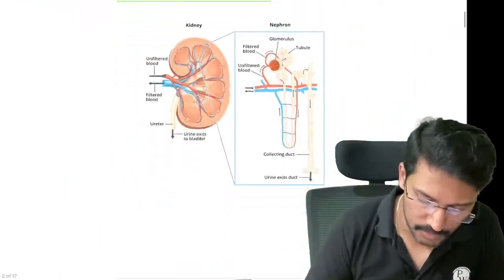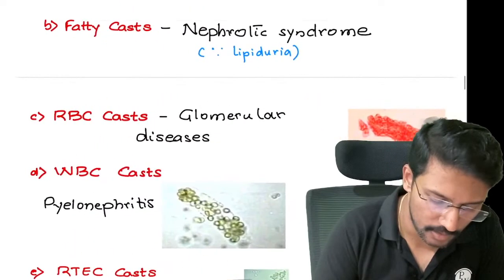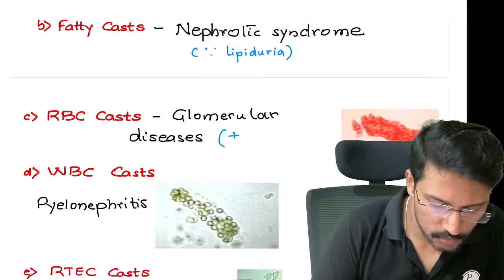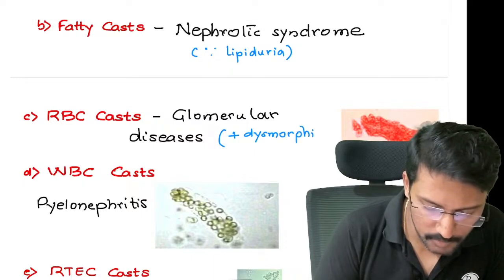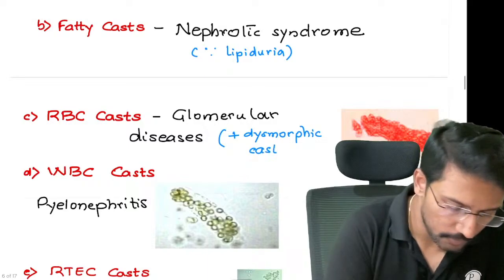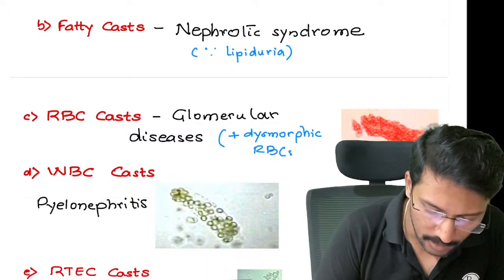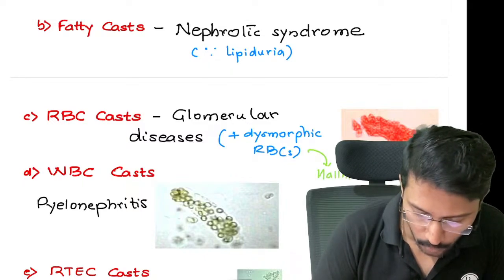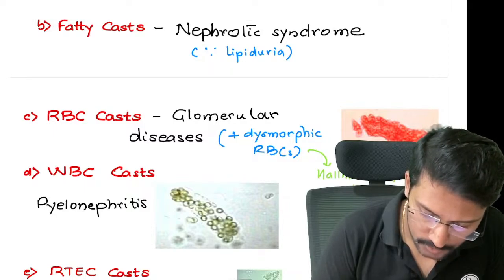So whenever we have an RBC cast, it indicates that we have glomerulonephritis or glomerular disease. In addition to that, these patients' urine will also have dysmorphic RBCs. Not just the RBC cast, they will have RBCs which have altered shape. We call them dysmorphic RBCs. The presence of dysmorphic RBCs is counted as the hallmark of glomerular disorders.